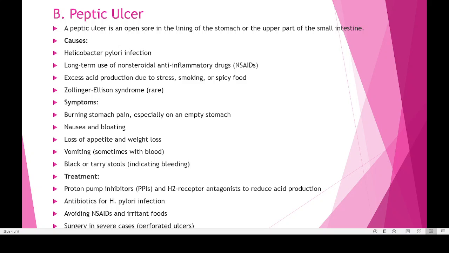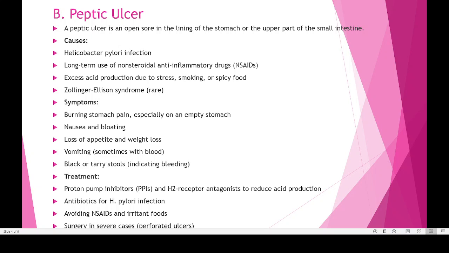Then what can we do in case of peptic ulcer, what are the treatment methods which are available? One is proton pump inhibitors, then H2 receptor antagonists. These are modern methods. Their primary purpose is to reduce the production of HCl or acid in our stomach. Then we have to go for checking the Helicobacter pylori infection. If bacteria is mainly responsible for that, we should control it. We should destroy that bacteria. Then certain types of painkillers, NSAIDs, and irritating food should be avoided.